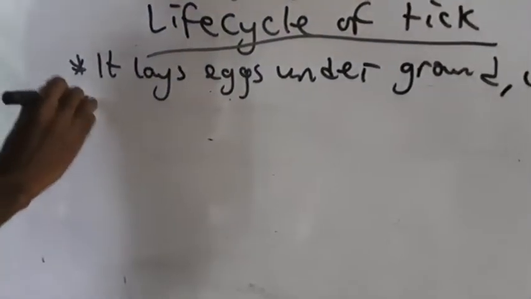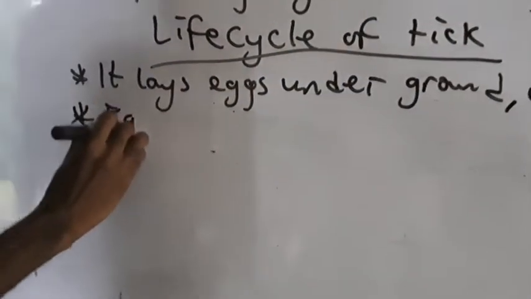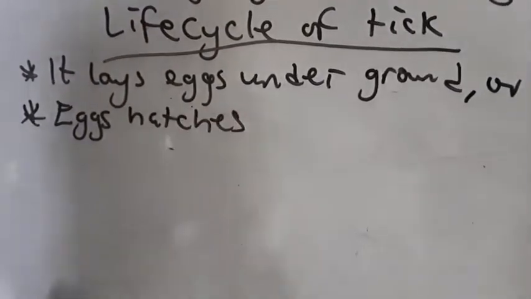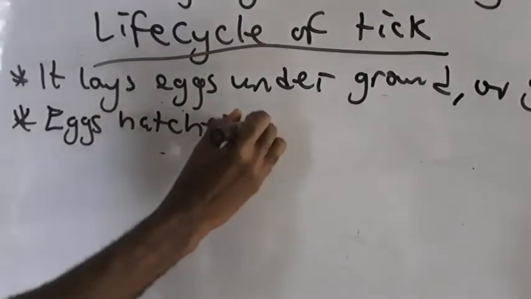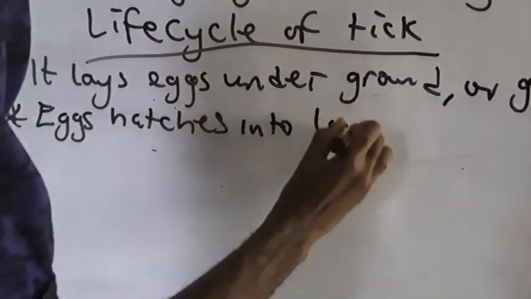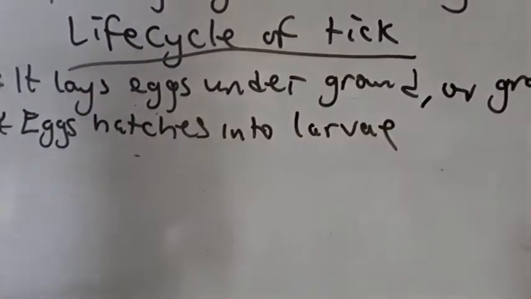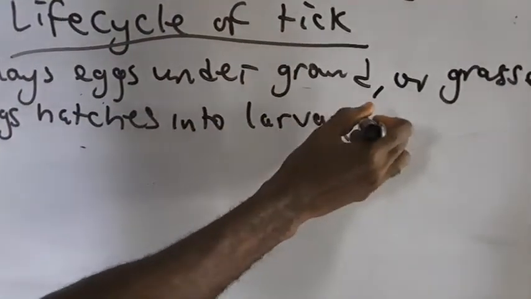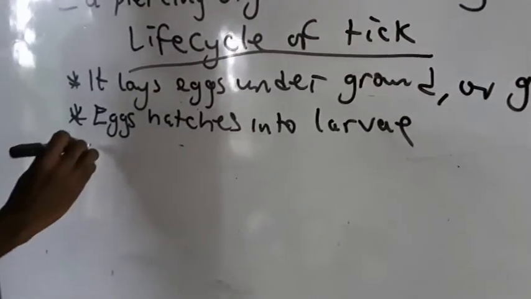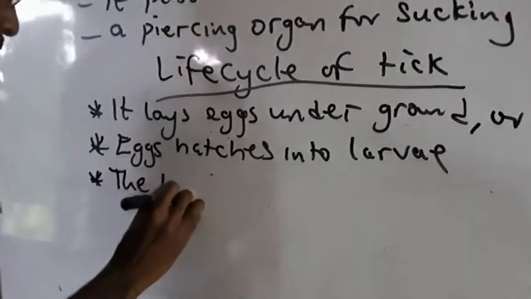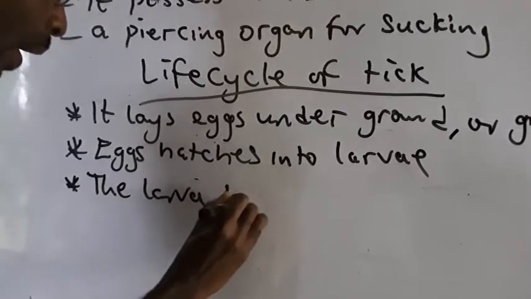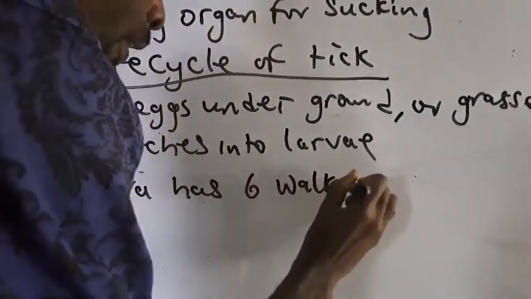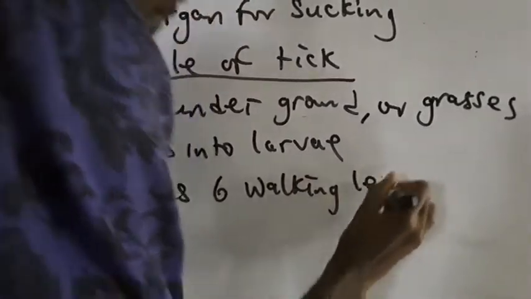Now, point two says that the eggs hatch. The egg will hatch into what we call the larva, and the larva has six walking legs.